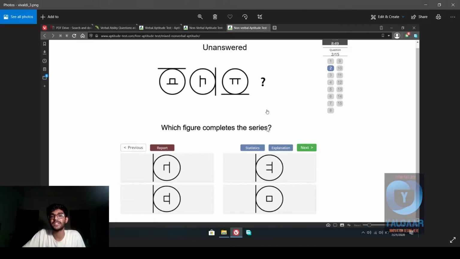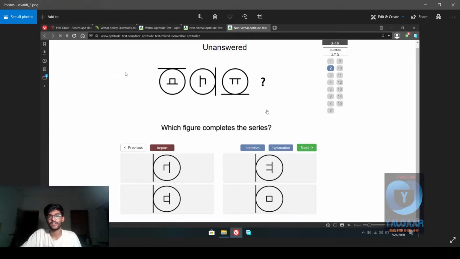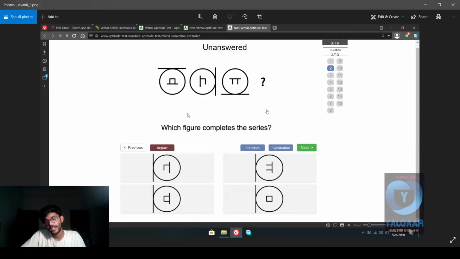Which figure completes the series? If you pay close attention, you'll realize that first of all, this circle is moving clockwise, because this tangential line is moving in the clockwise direction. Since this tangent line is moving clockwise, obviously we want something in the fourth one which will be upright on the left side. So instead of this, it will be over here, right? Every option has that, which is why it is even more tricky.